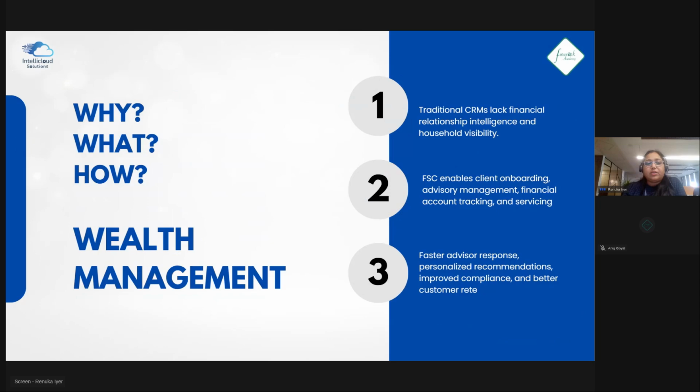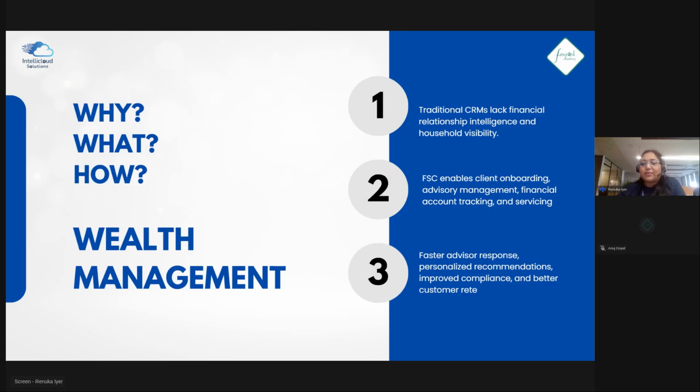Now, why do you think we need wealth management? Put it for a layman, who doesn't know Salesforce and has no idea about CRM: what does wealth management mean? If I am working, my husband is working, and we are earning, how would we save money, or secure our future, and ensure that we have enough savings to take care of our family and so on?